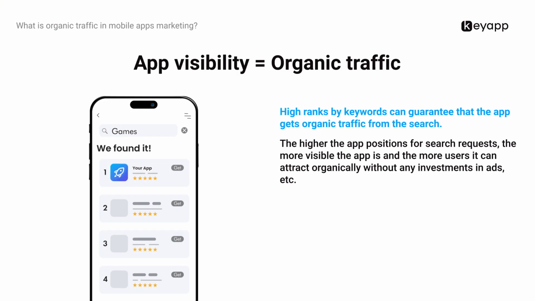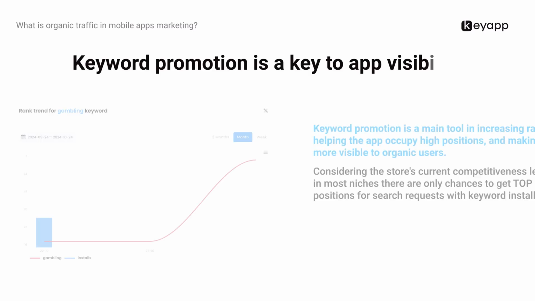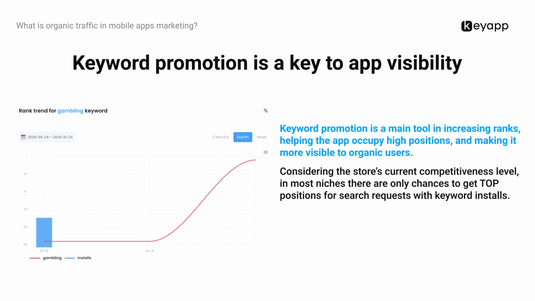About the visibility, of course, we do understand that App Store optimization influences a lot, but you also need to pay attention to some further steps, for example, keyword promotion. As we just mentioned, the most part of organic traffic comes from the search, so you need to work with all the possible tools that can actually help you to attract the traffic from the search. In our case, of course, it is keyword promotion that can help your application to achieve top positions and actually make your application visible to organic users.